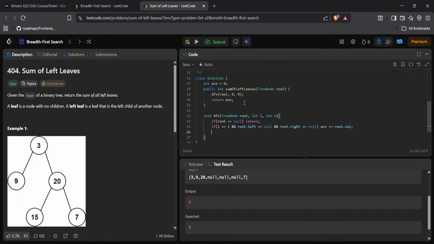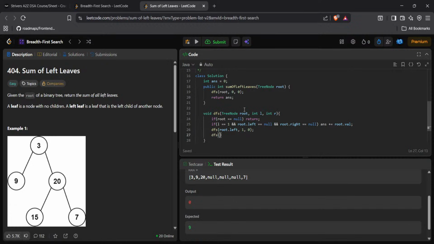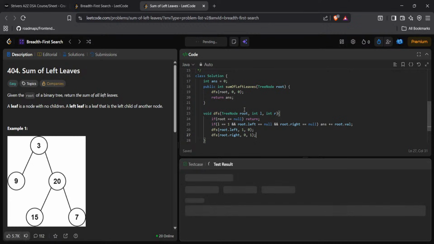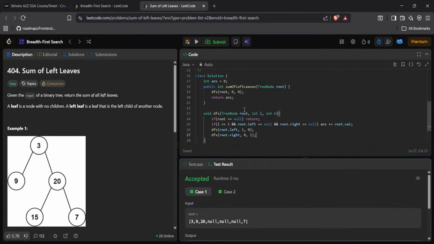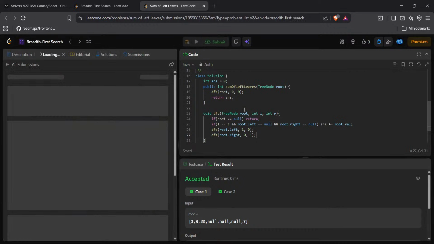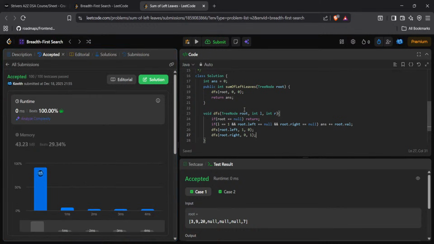Otherwise we have to call DFS of root dot left comma 1 comma 0, and DFS of root dot right comma 0 comma 1. I think it should work. Let's see. Let's submit it, and we'll see whether we are able to do it or not. Yes, accepted, and it is 0 ms. Very good. Thanks for your suggestion, bro.